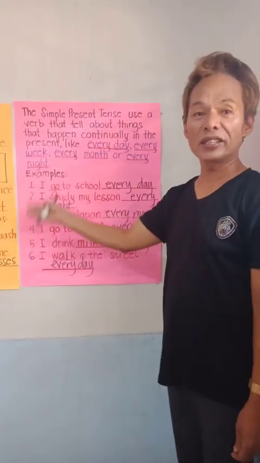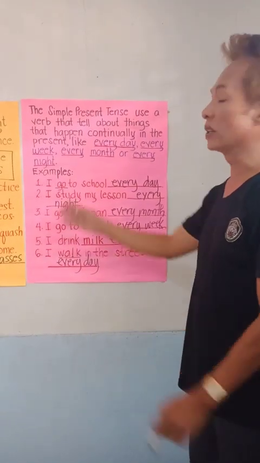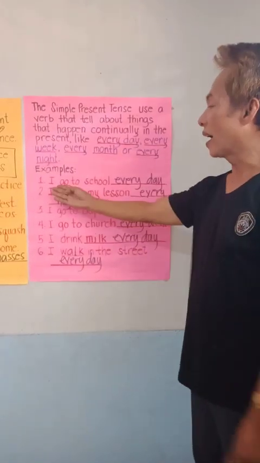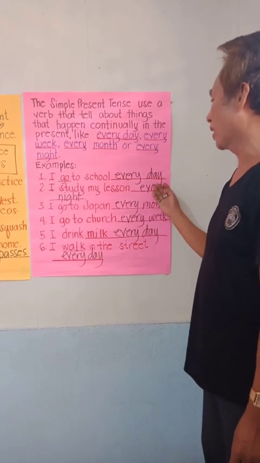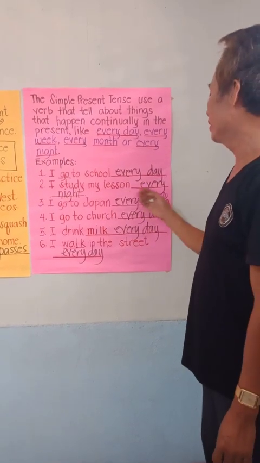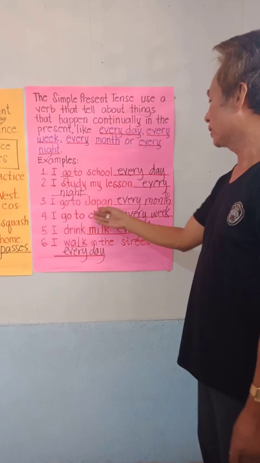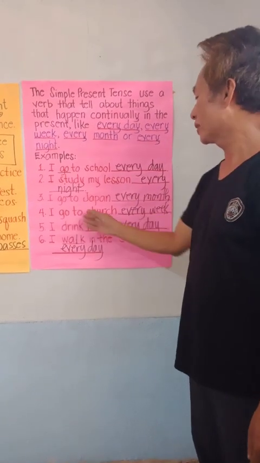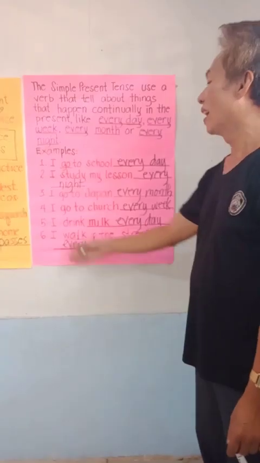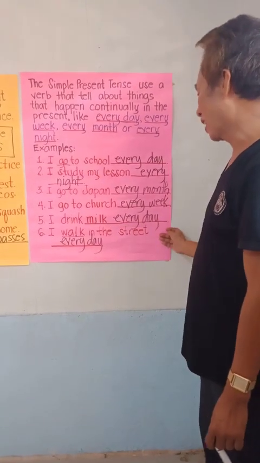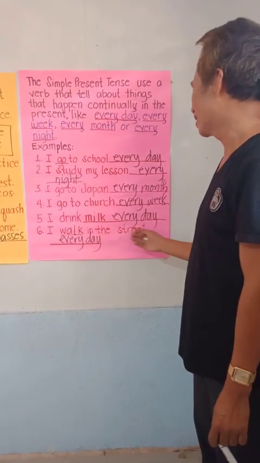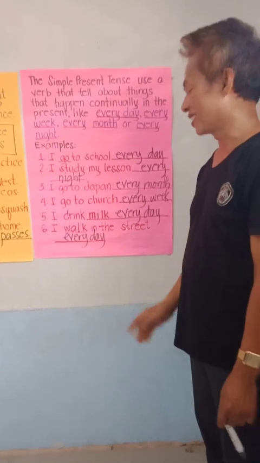Now let us read all together the examples that we answered. I go to school every day. I study my lesson every night. I go to Japan every month. I go to church every week. I drink milk every day. I walk in the street every day.